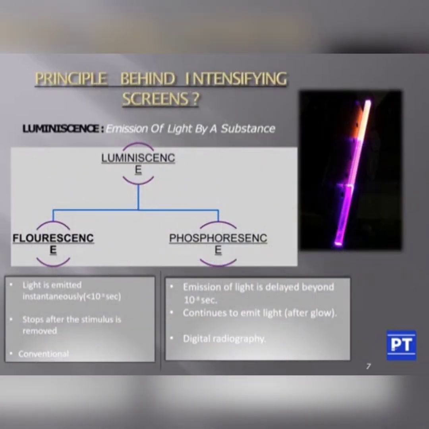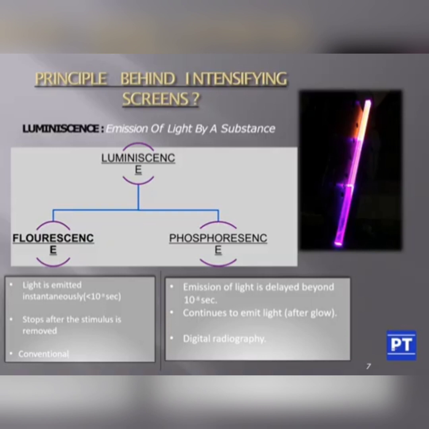So the principle behind an intensifying screen. Since it is a phosphor, I have discussed that calcium tungstate is a phosphor. So the emission of light by a substance, this you have studied in your plus 2. That means luminescence, phosphorescence and fluorescence involve the emission of light by a substance.